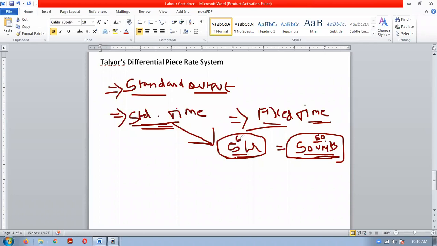So this 5 hours is the standard time, and these 50 units is the standard output. Clear? This much understood, everybody? What is a standard output and a standard time? Yes or no?